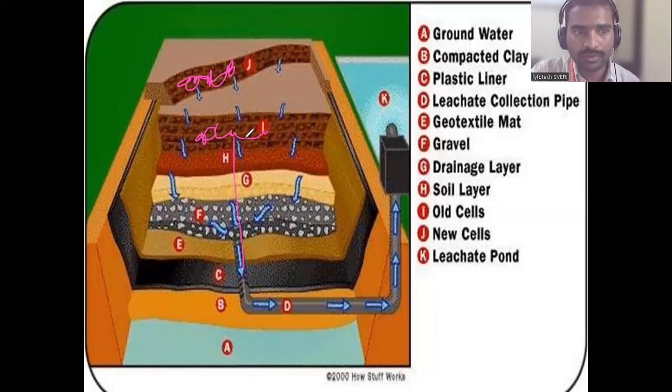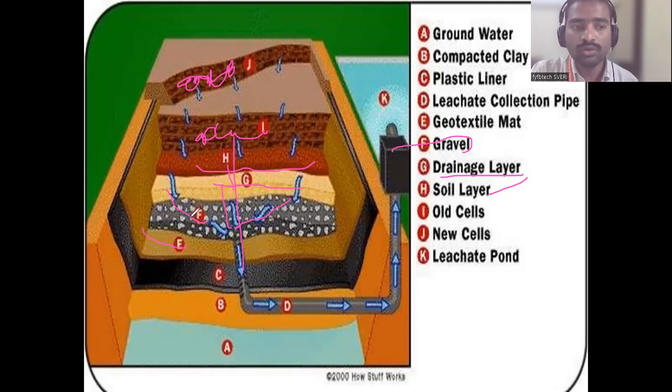So for that, what do we put? H is the soil layer. This is a soil layer. Below that, G is the drainage layer. So there is a drainage layer, whatever liquid is coming should percolate here. So gravel layer, so this is gravel, which means all the liquid will collect at this point. Again, geotextile mat, so there is a geotextile mat.